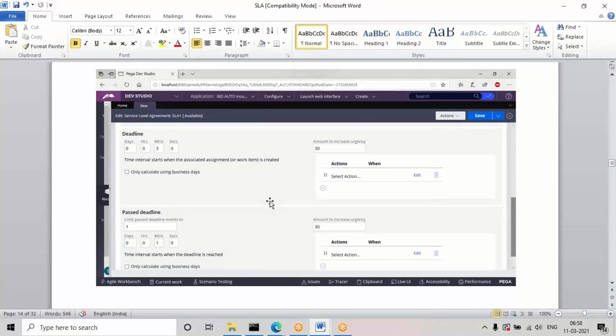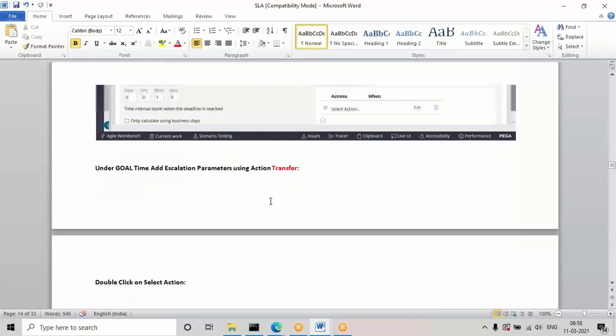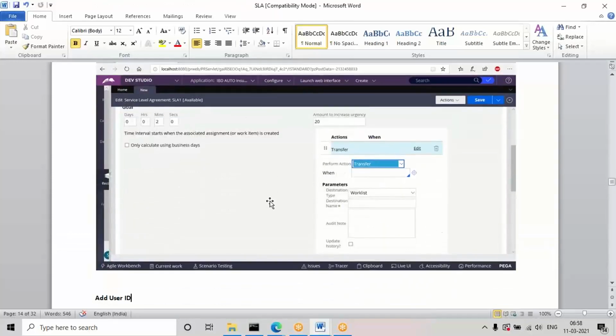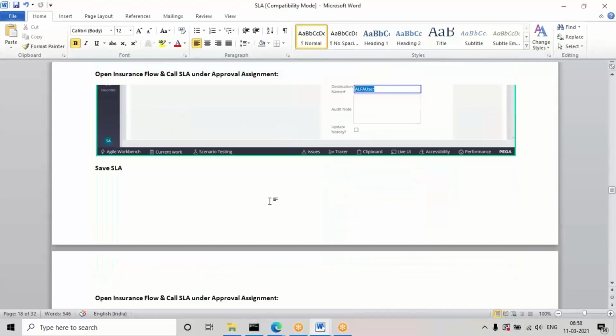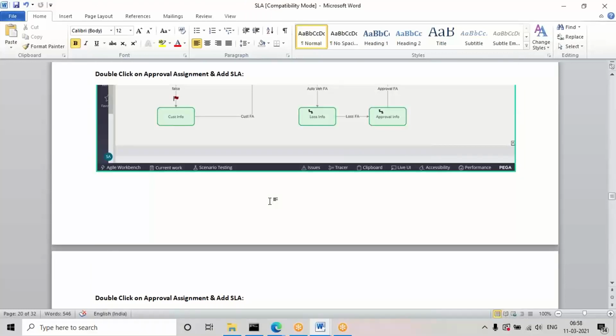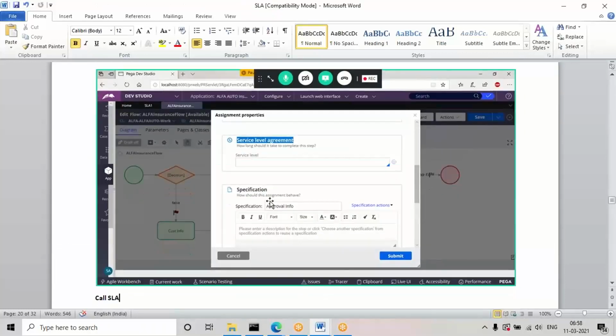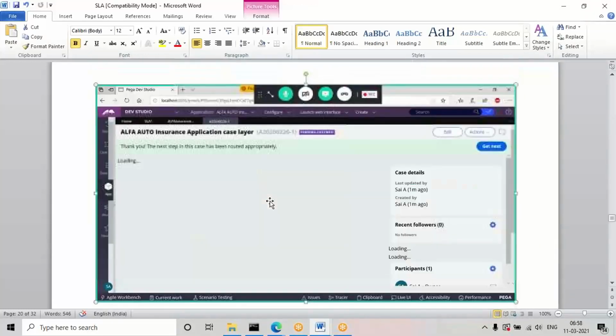Based on that, you will fill in the intervals and urgencies and any escalation parameters that are required. We fill them in and assign that in the routing parameters under the task. If you apply it for assignment, then under assignment settings you define the SLA.